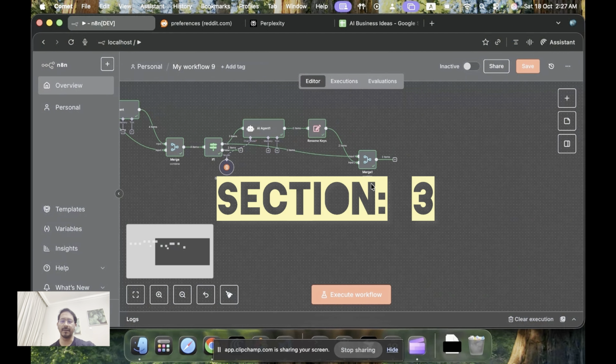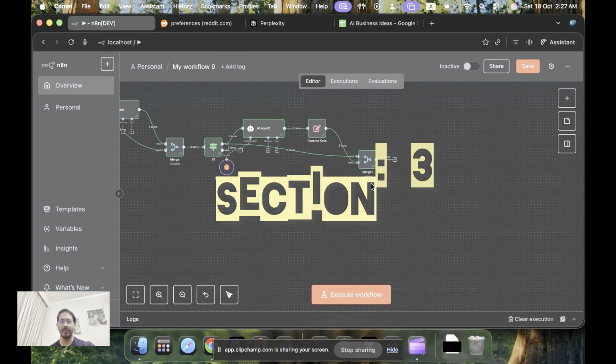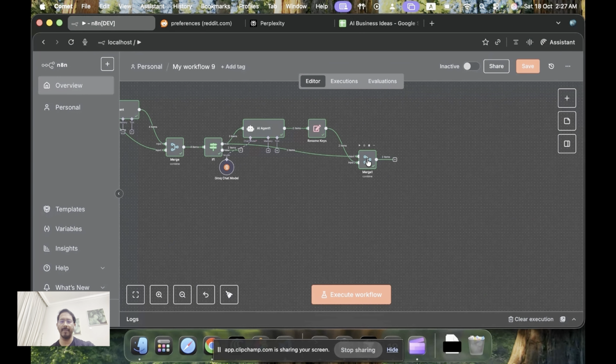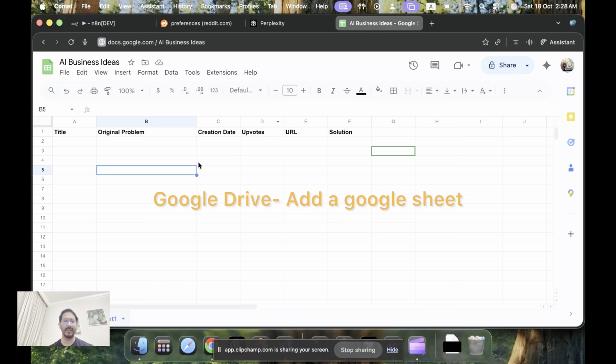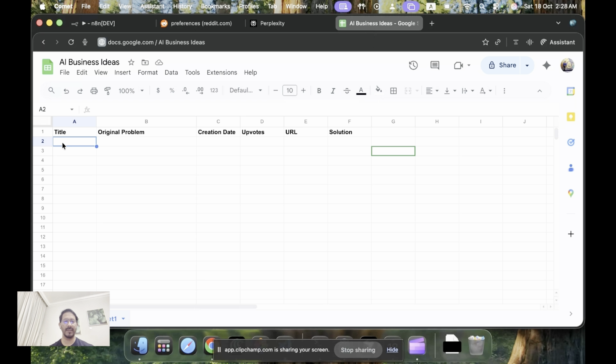So the third section is all about the outputs that we have got, and then packaging and shipping it back into somewhere, maybe in a spreadsheet. Before that, what we have to do at first is go to your Google Chrome and create a new spreadsheet with the name title, original problem, created date, upvotes, URL, and solution. We will move the outputs of the LLM over here.